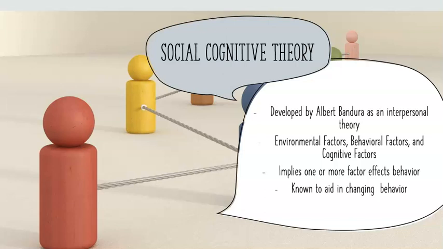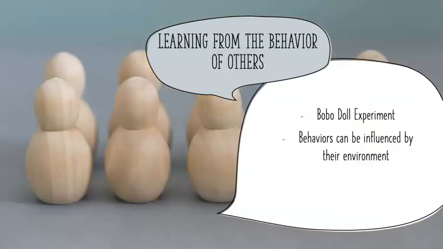So this theory implies that one or more factors affect our behavior, it affects the way we act. And it's also known to aid in changing our behavior. This theory also talks about learning from the behavior of others.